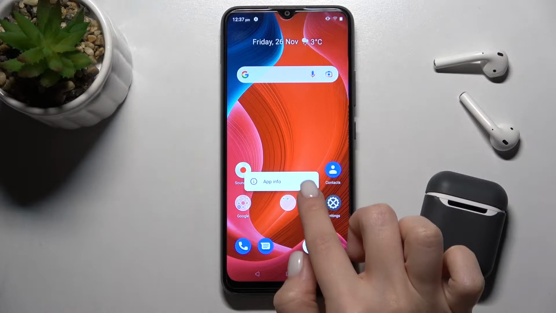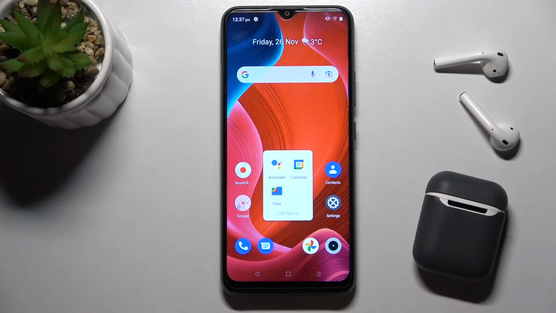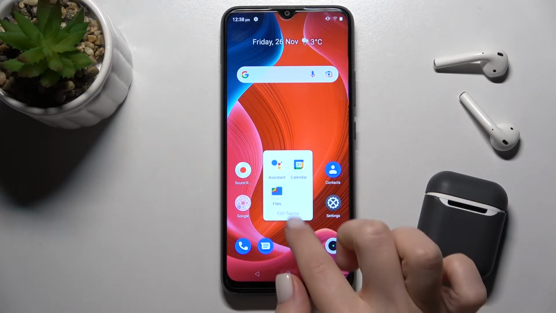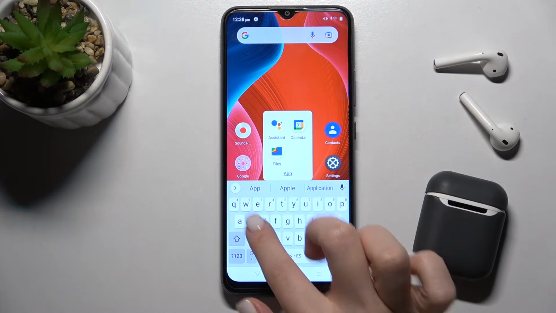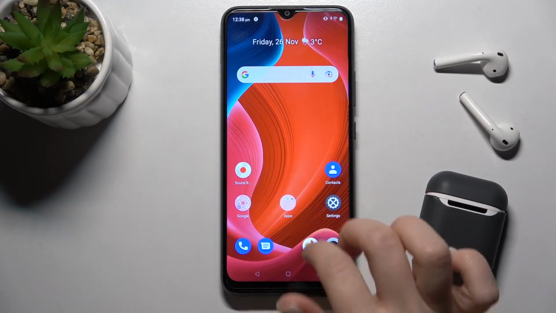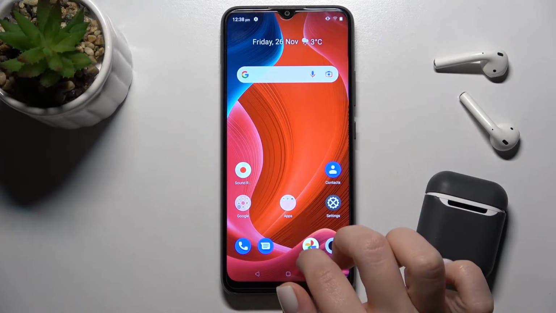If you want to add one more app here, just repeat the action. By the same way you can add the app here. If you want, we can also give a name or edit the name. Just tap here, type the apps, and now you can see that our folder is renamed.